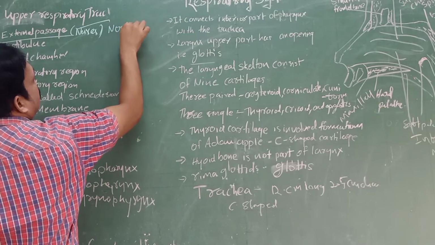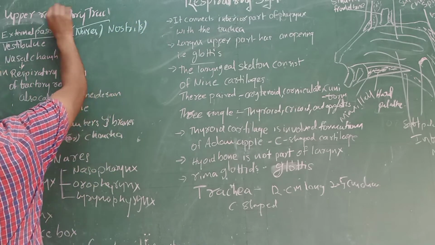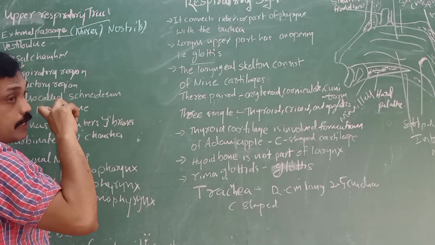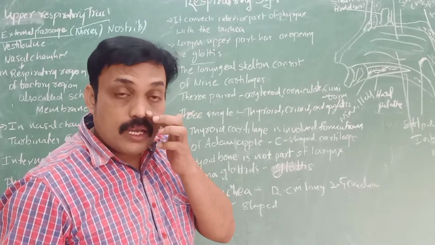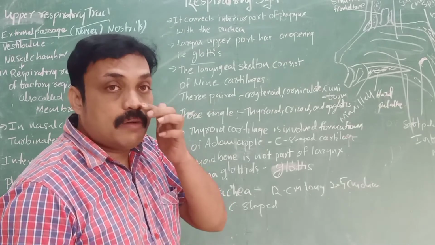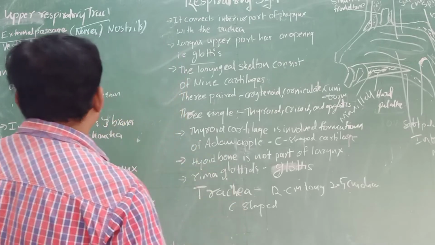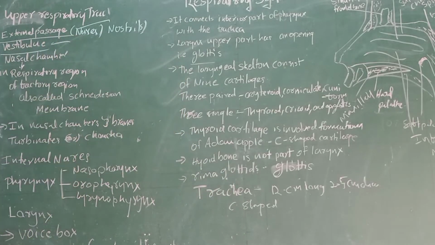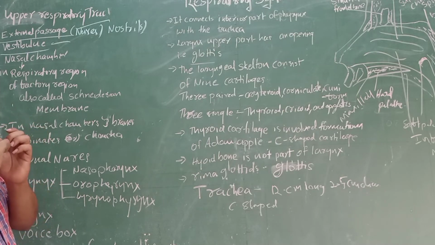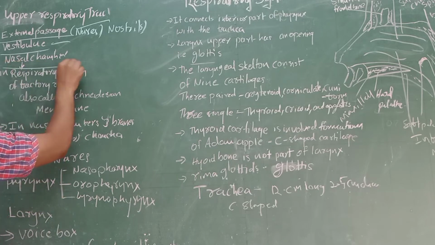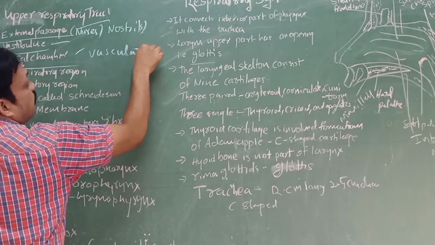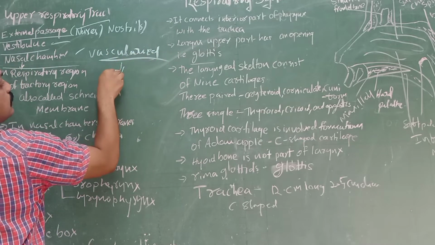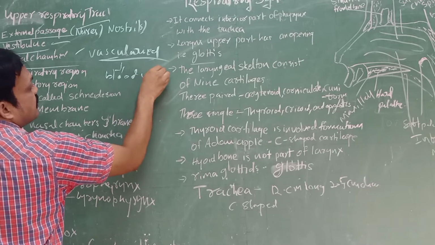External nostrils or external nares, which open to the outside, and the vestibule, which is the space in the anterior part of the external nares, the first part of the nasal chamber. Vestibule and nasal chamber. The nasal chamber is divided into left and right chambers by the nasal septum. It is highly vascularized. What does vascularized mean? It means the walls are covered with blood vessels.